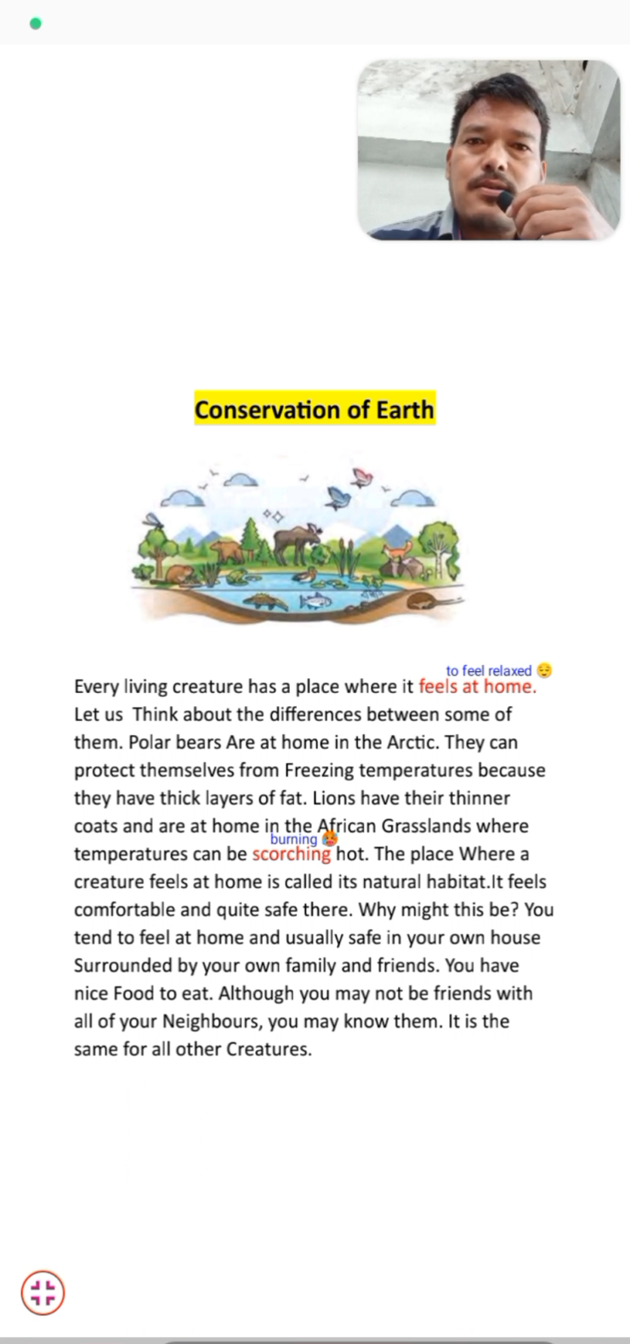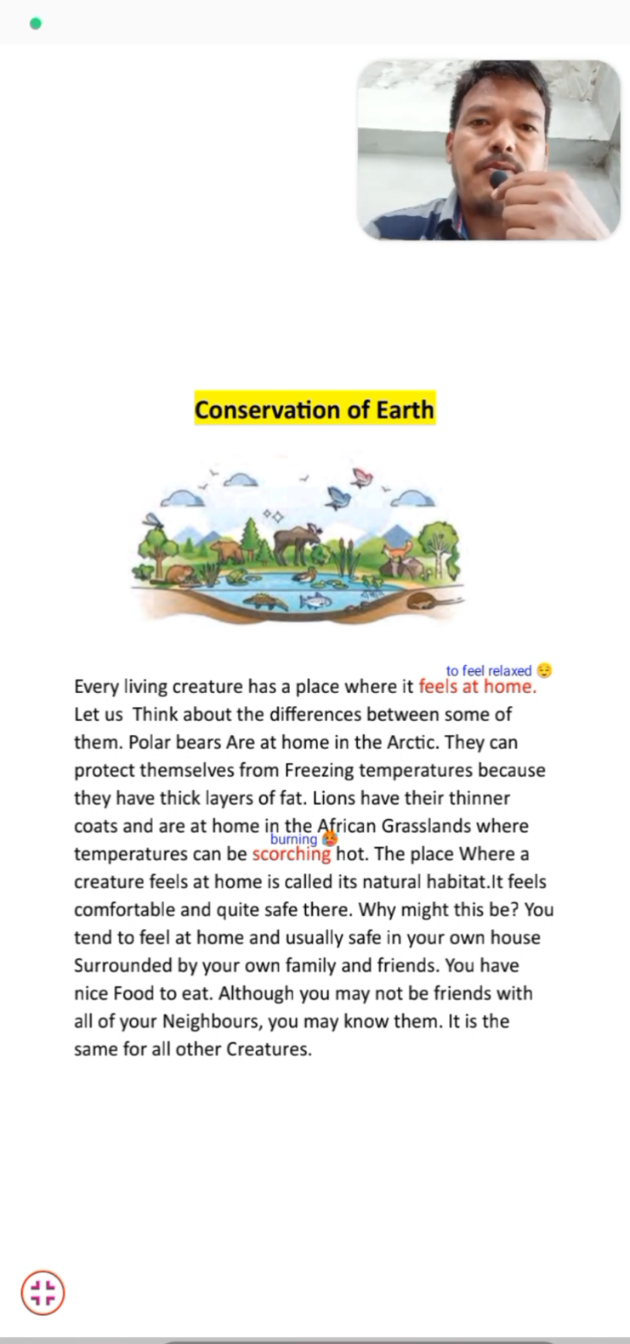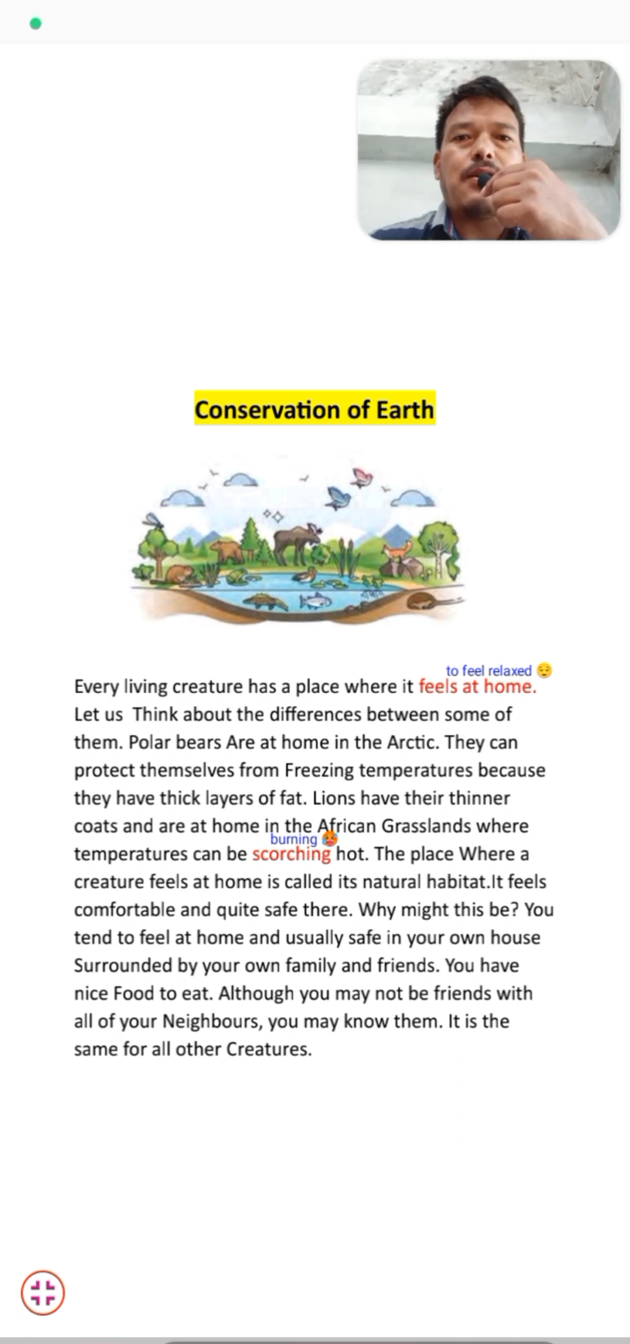Now let's start the text. Here we start now, students. The first paragraph: every living creature has a place where it feels at home. Students, living creatures means every living creature that can breathe. Every living creature has a place where it feels at home. Every creature has its own place where it feels like home.